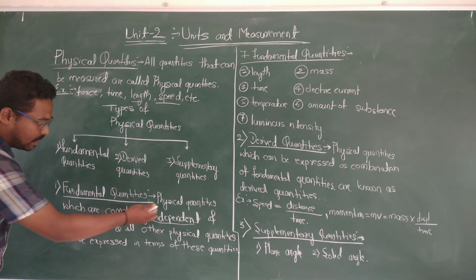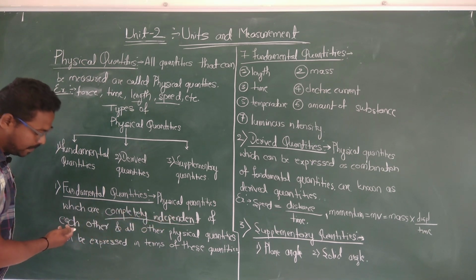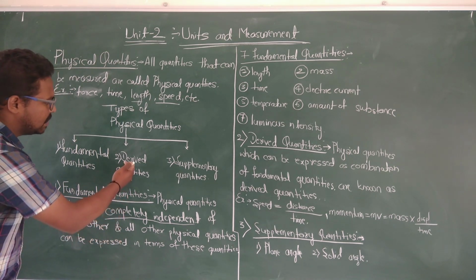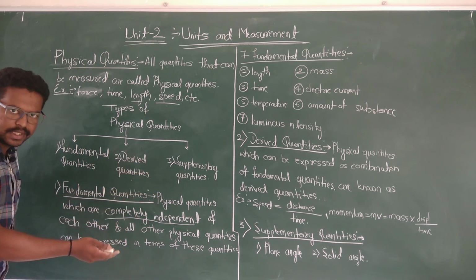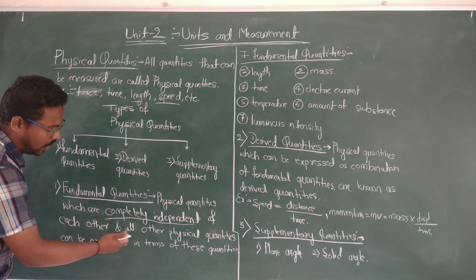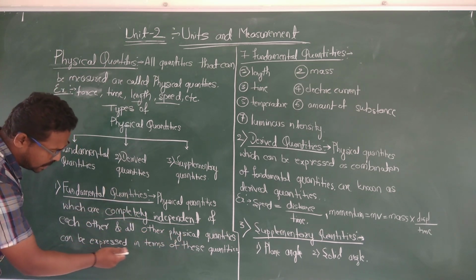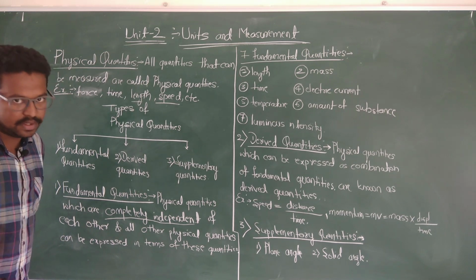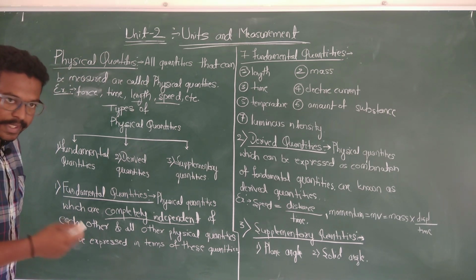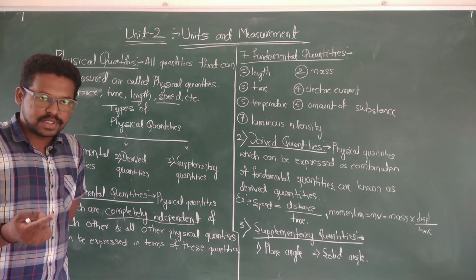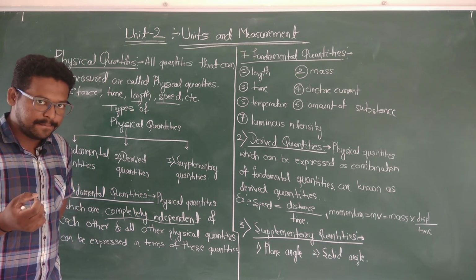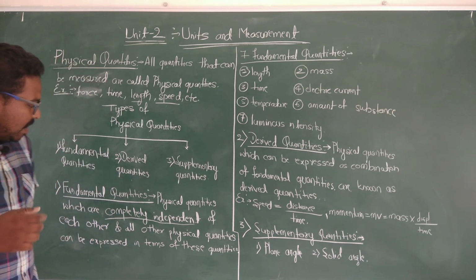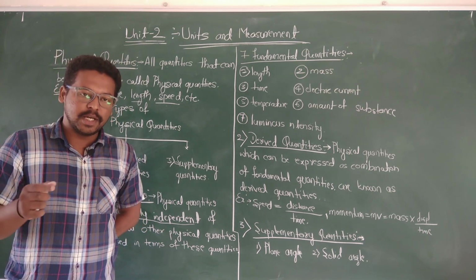All other physical quantities means derived quantities and supplementary quantities. All other physical quantities can be expressed in terms of these quantities, which are called fundamental quantities. Is it clear? Let's repeat once again: physical quantities which are completely independent of each other, and all other physical quantities are expressed in terms of these quantities.